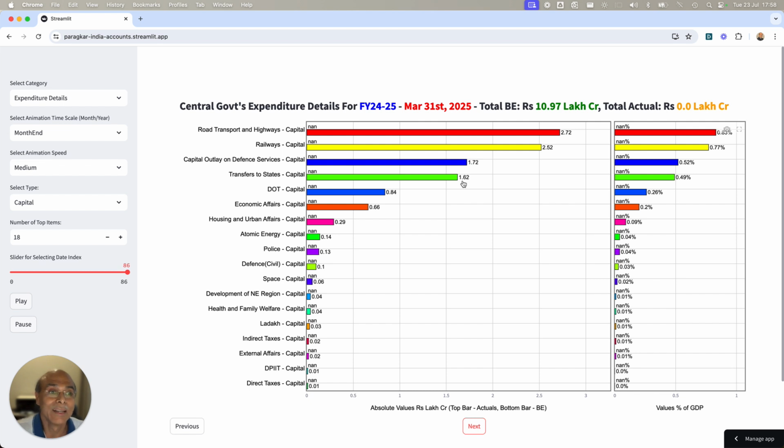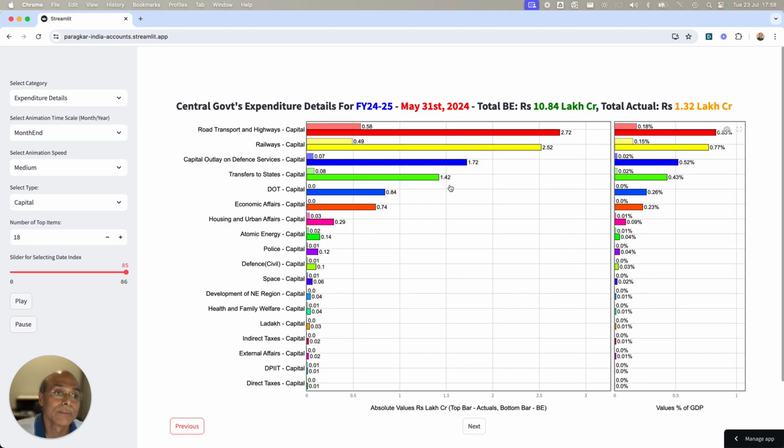If I go next, you will find that transfer to state actually is a significant change. It is now 1.62, and earlier it was 1.42. So the government has kept the number 11.11 lakh crores, but they have done some tweaking here. But the two main items, the road transport and railways, they have not changed anything. I think the DOT capital expenditure number has remained the same.